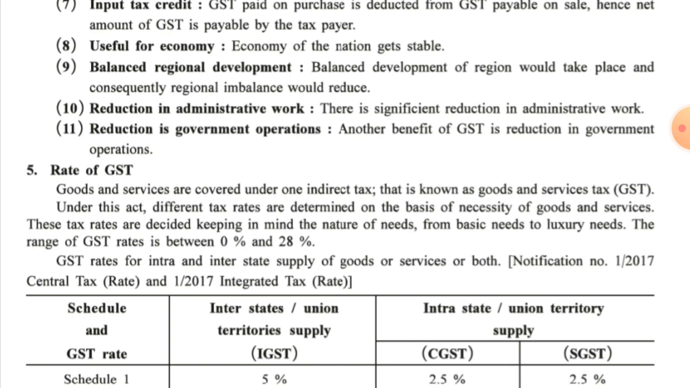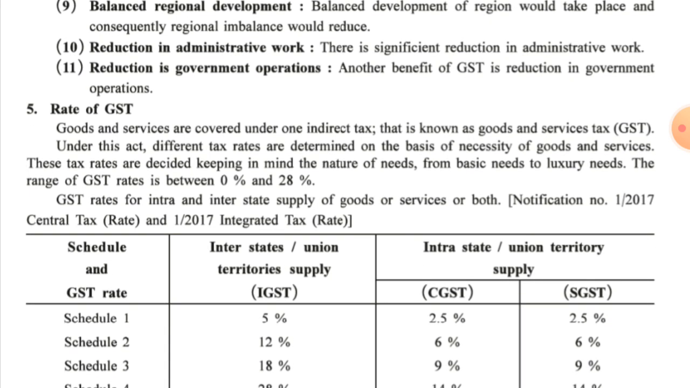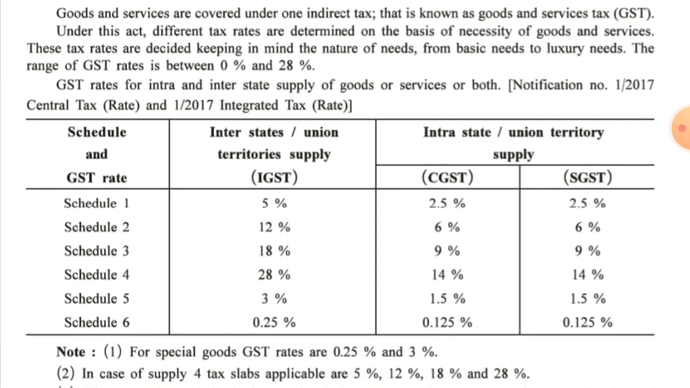The following are the GST rates for intra and interstate supply of goods and services, or both, that came into notification in the year 2017. Let us understand this table, and this structure is to be followed in the entire country. You have to remember this by heart: schedule and GST rate according to schedule 1, that is interstate or union territory supply, that is IGST, between two states or union territories, then 5%. If it is within the state or union territory, then it would be divided equally between the state and the central government. That is CGST 2.5% and SGST 2.5%.